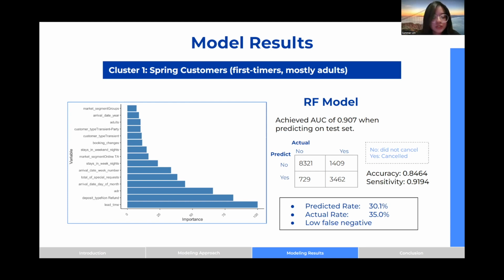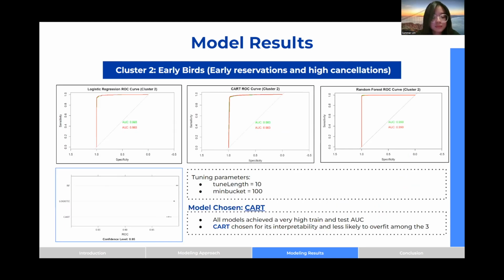Next, for cluster 2, which has 8.9K data points and consists of early birds, we decided to choose CART. All the models achieve very high train set and test AUC of more than 0.9 after tuning. For CART, we tune it using tune length equals 10 and minimum bucket equals 100. Since all the simple and complex models achieved high train and test AUC, it could mean that the independent variables are highly predictive of the target variable. Moreover, the five-fold cross-validation result shown in the box plot shows small variation across the folds.